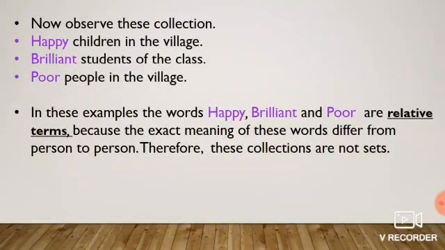Now observe this collection. Happy children in the village. Brilliant students of the class. Poor people in the village. In these examples, the words happy, brilliant and poor are relative terms because the exact meaning of these words differs from person to person. Therefore, these collections are not sets.